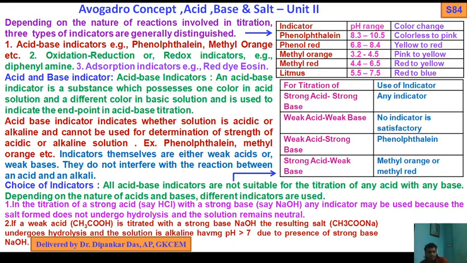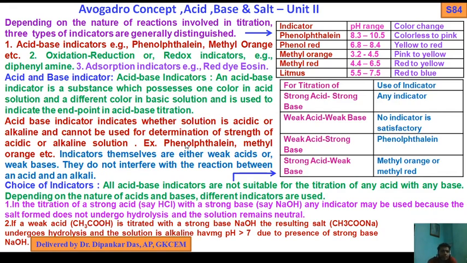Now we discuss the acid base indicators. An acid base indicator is a substance which possesses one color in acid solution and a different color in basic solution, and is used to indicate the endpoint in acid base titrations.